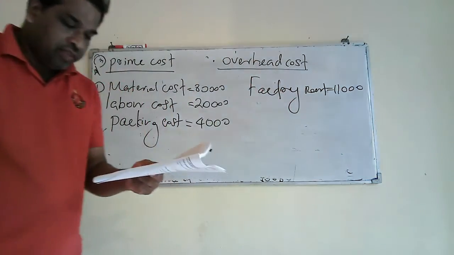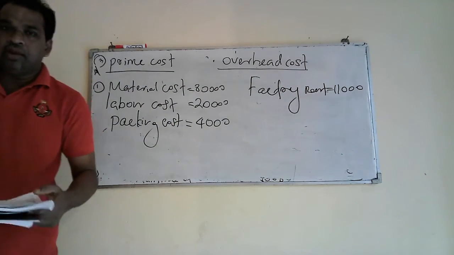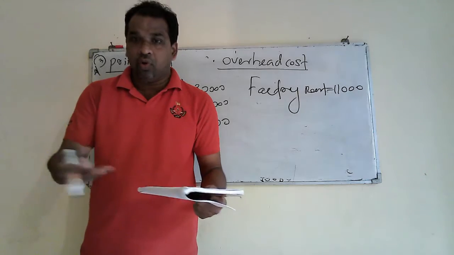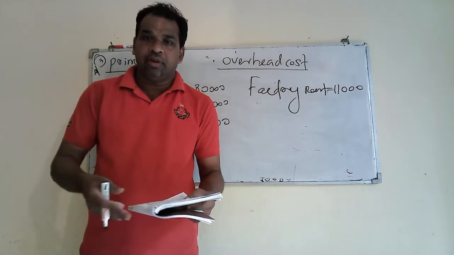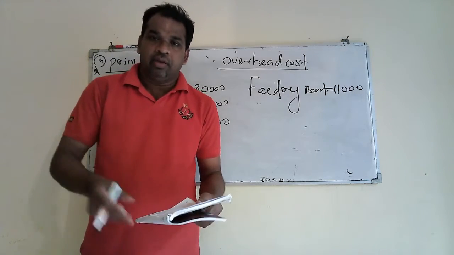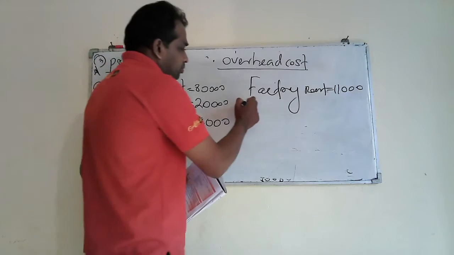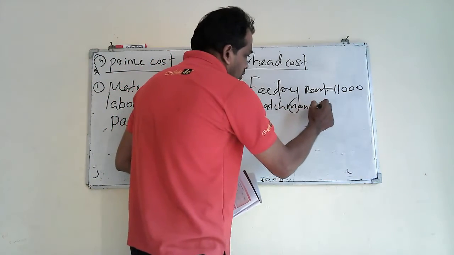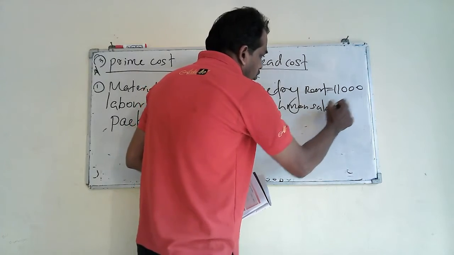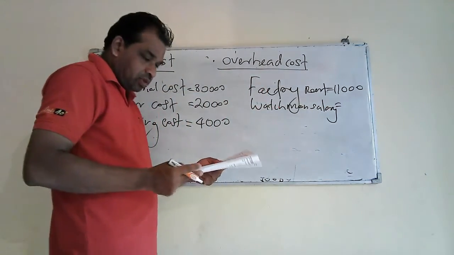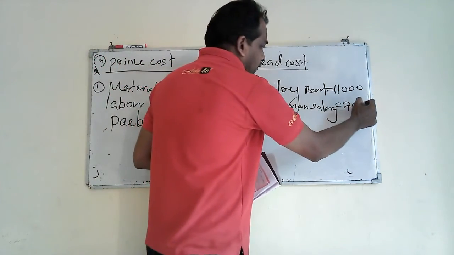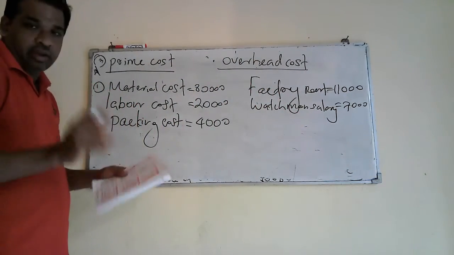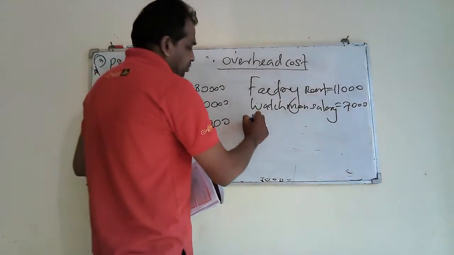Right. Next one, salaries to watchman. If you take a watchman, he doesn't get involved in the production process. He just looks after the factory. Therefore, the payment made to the watchman will come under overhead cost. Watchman salary 7,000. Right. Next item, expenses for favors. That is indirect material.